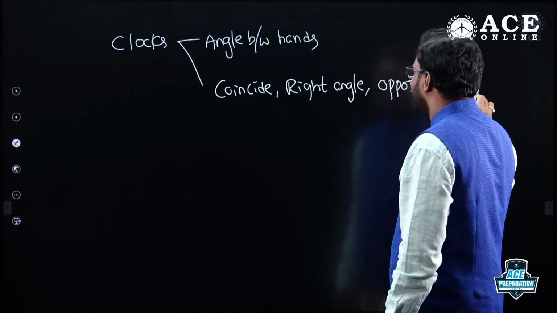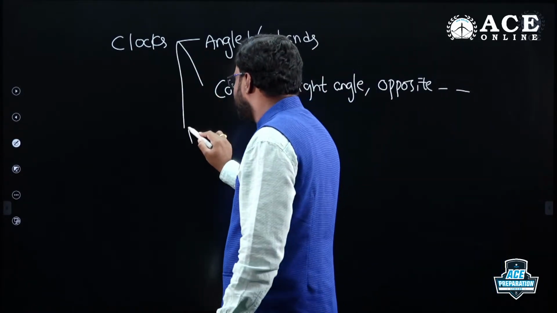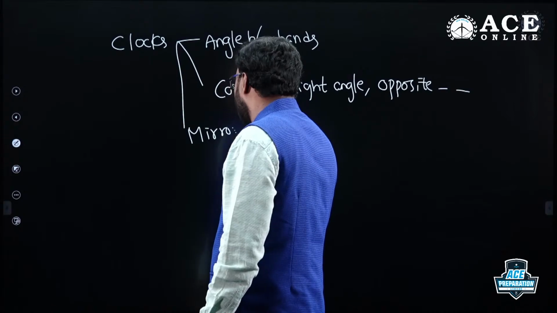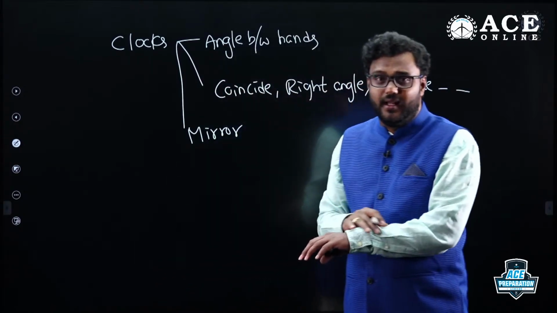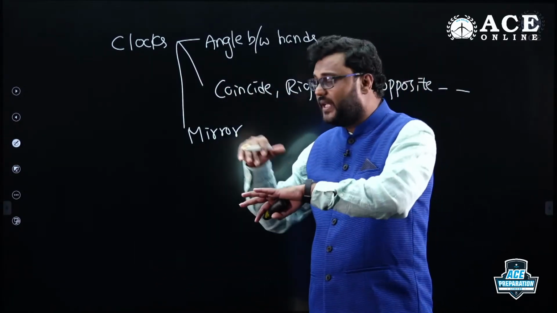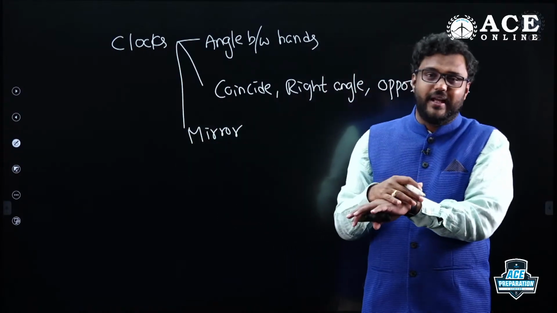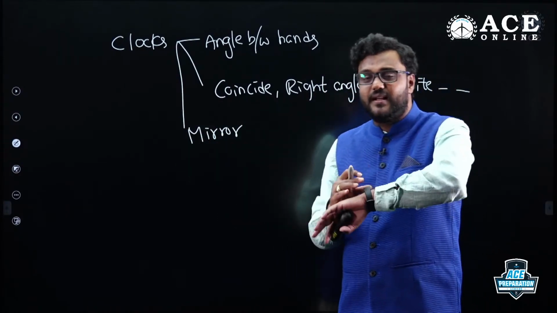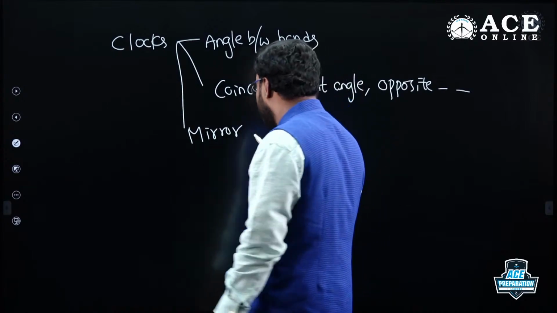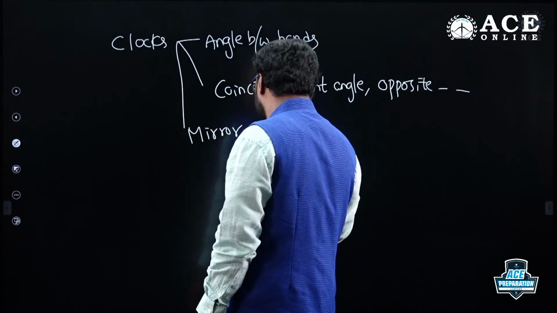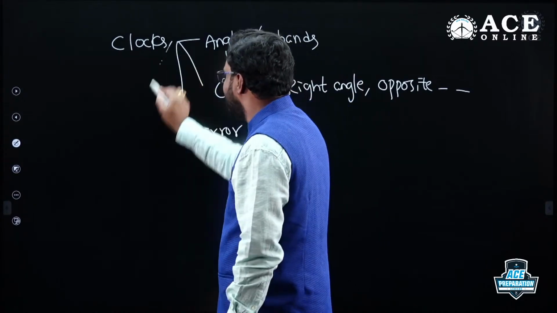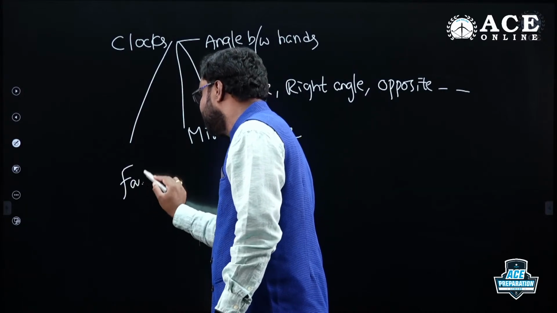coincide, all this. And mirror image: when you see the clock with needles, short hand and long hand, without any second hand, when you have the hour hand and minute hand, when you see the clock in the mirror, how it is, what is the timing, mirror image related questions. And incorrect clock, faulty clock related.